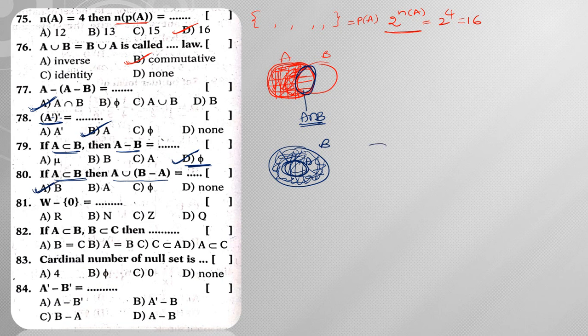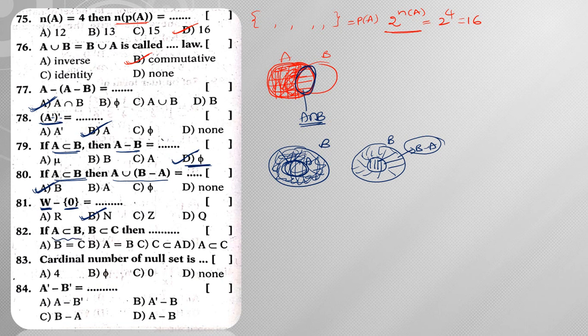So from the figures, we can easily write it out. B minus A means this ring part. This ring part is nothing but we call it as B minus A. So to this B minus A, if we add up this A, then I am going to get the total set B. Hence the answer is B. Now from the whole numbers, if we remove the element 0, then we are going to get the natural number set.